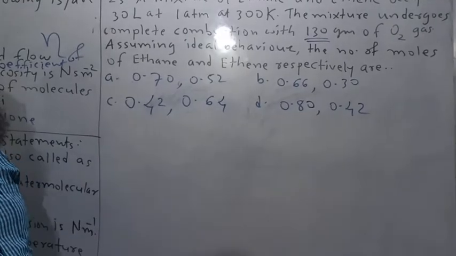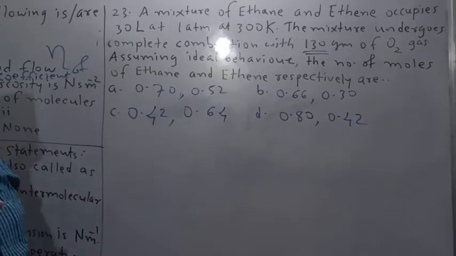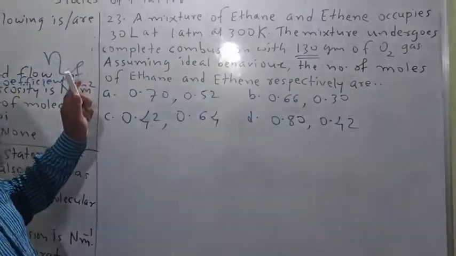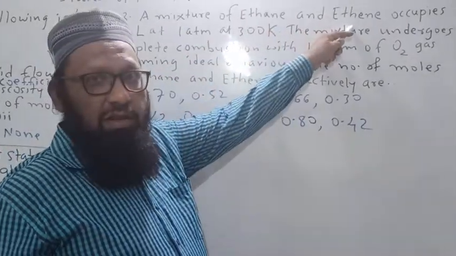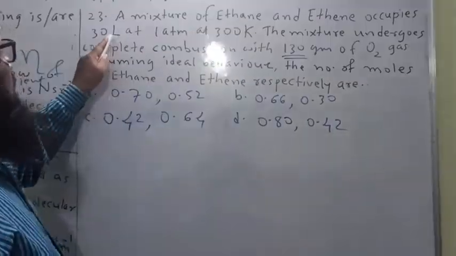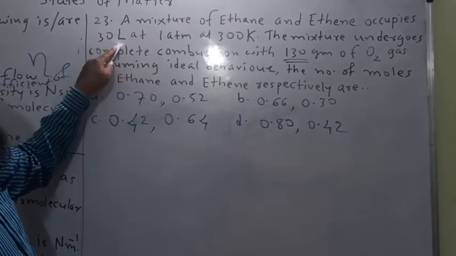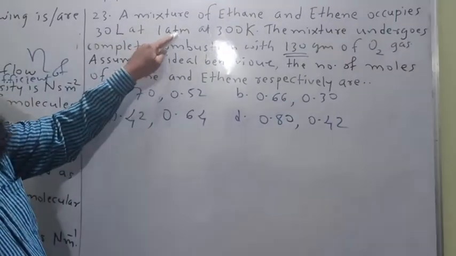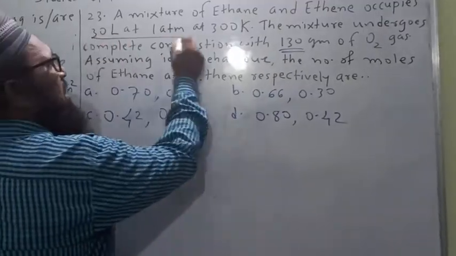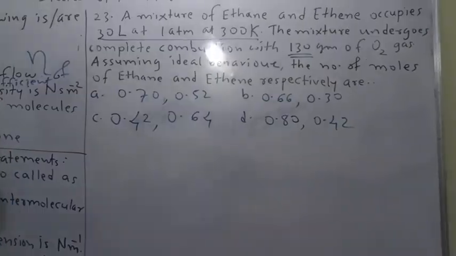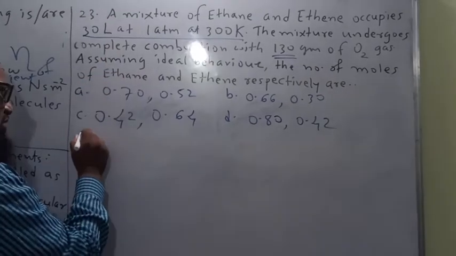Now let us see, a no doubt lengthy question. Here a mixture of ethane and ethene is given. Volume of mixture 30 liter, pressure 1 atm, temperature 300 Kelvin. Using this condition we directly calculate the number of moles of mixture.